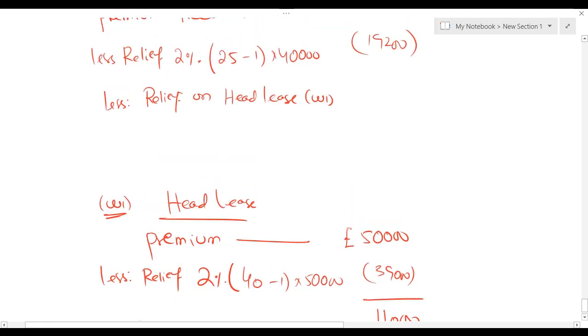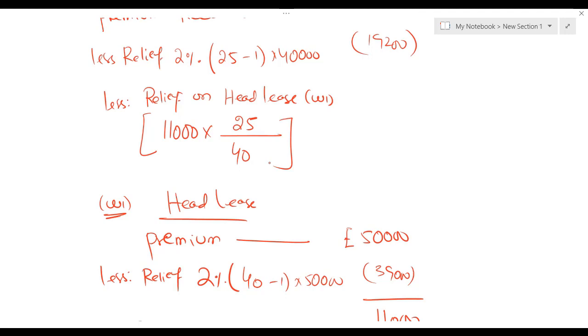What do you have to do? You have to take taxable premium on head lease, multiply this with the time period of sublease and divide this with the time period of head lease. Repeat. How to calculate relief on head lease? First you have to calculate taxable premium on head lease and then just multiply that with the time period of sublease and divide that with the time period of head lease. So let me use my calculator. 11,000 into 25 over 40, I'm getting 6875.